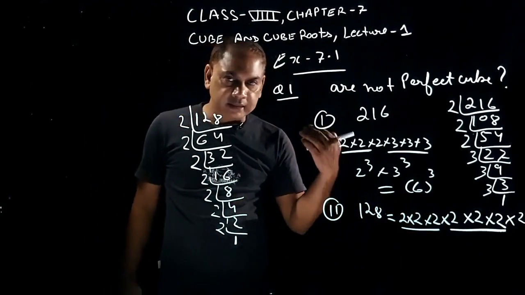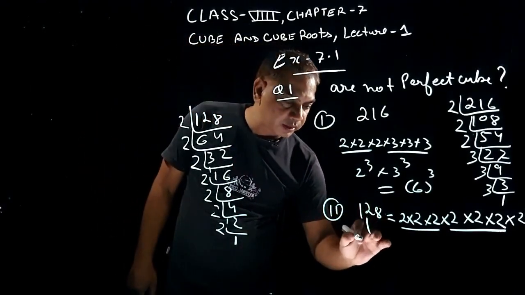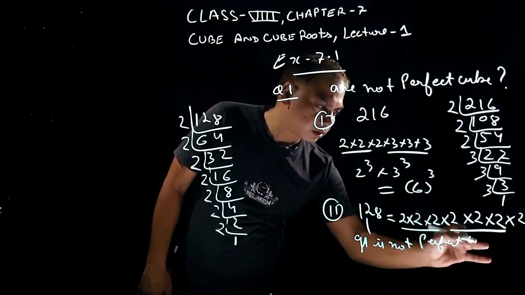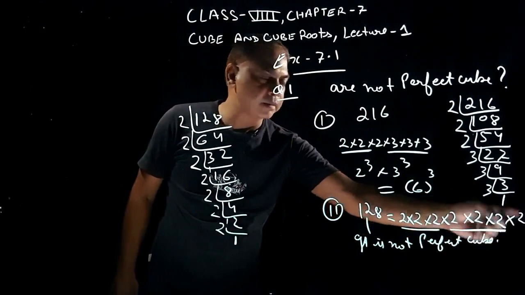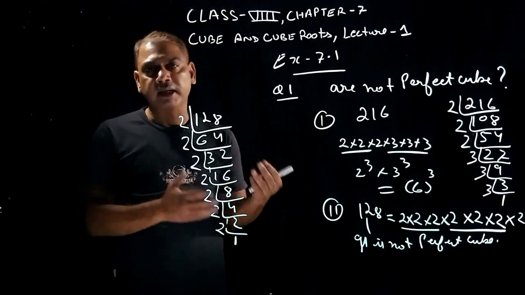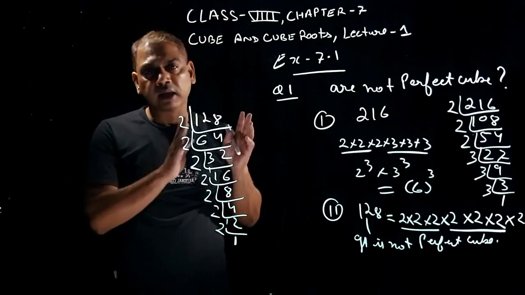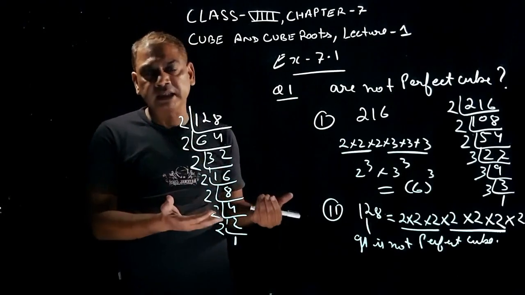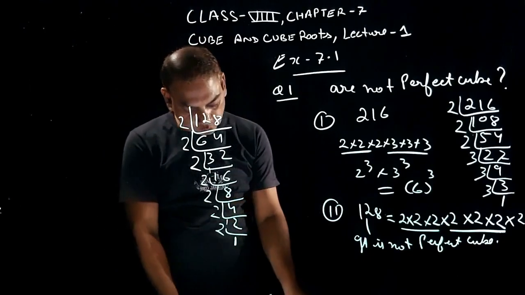That means if even a single number is left over, you will say that the given number is not a perfect cube. You got the reason? Why is it not? Because my group is not forming, one is left. If my grouping is complete and not even one is left, then in that case we can say a given number is a perfect cube. Okay, so 128 is not a perfect cube. Like this, do the other parts of question number 1. Make factors and do grouping. If the grouping forms, then it is a perfect cube; if it does not form, then it is not a perfect cube. Okay, good. Now come to question number 2.